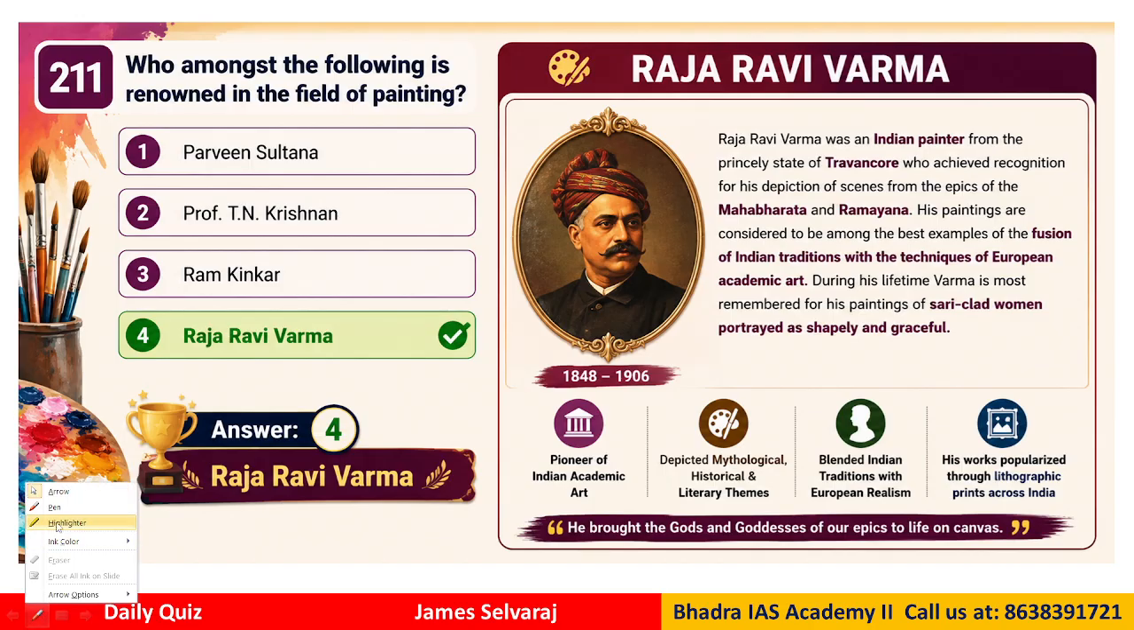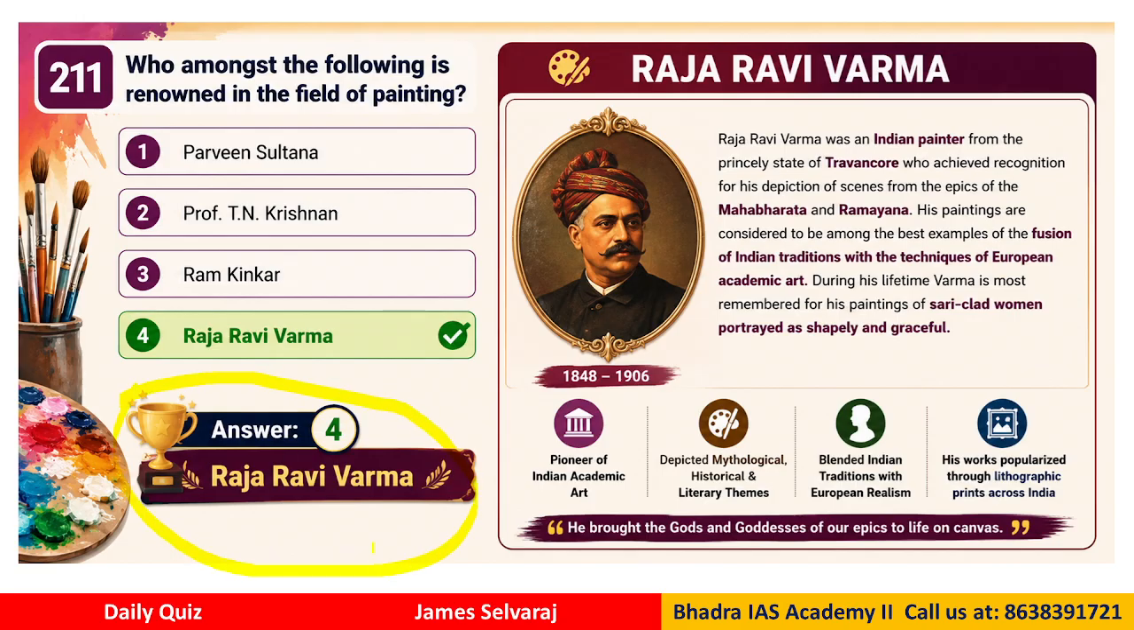Who amongst the following is renowned in the field of painting? So we have Parveen Sultana, Professor T.N. Krishnan, Ram Kinkar and Raja Ravi Verma. So the correct answer for this would be Raja Ravi Verma. Raja Ravi Verma was an Indian painter from the princely state of Travancore, who achieved recognition for his depiction of scenes from the epics of Mahabharata, Ramayana, etc. Okay. So this kind of questions from the art and culture point of view, you might get for your exam. We just need to be familiar with this kind of concepts.